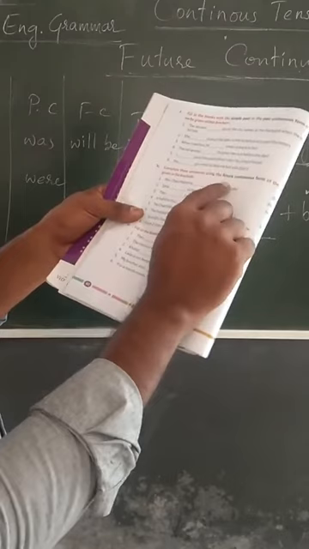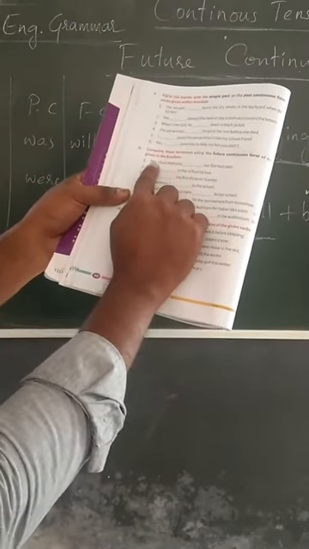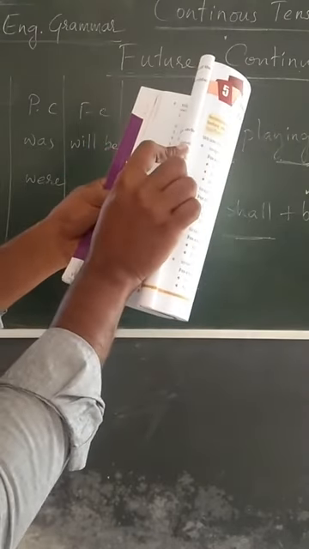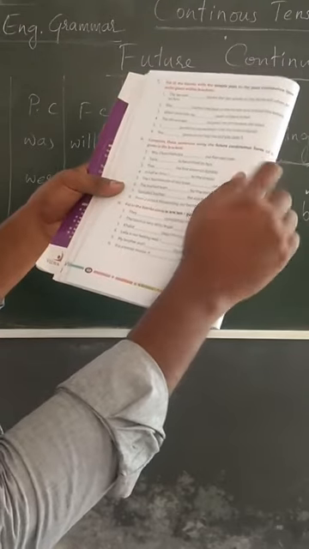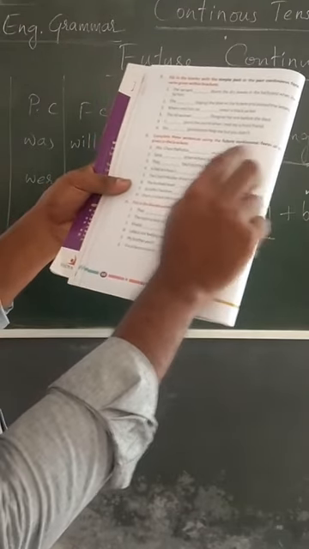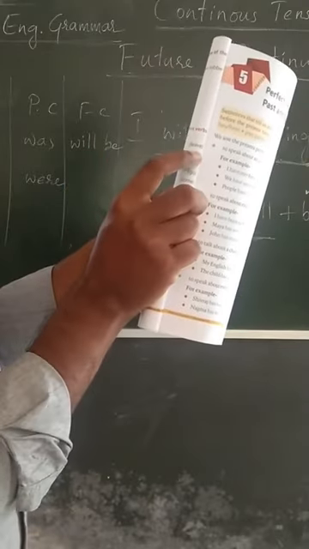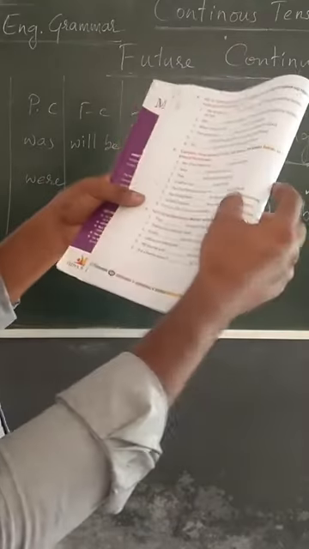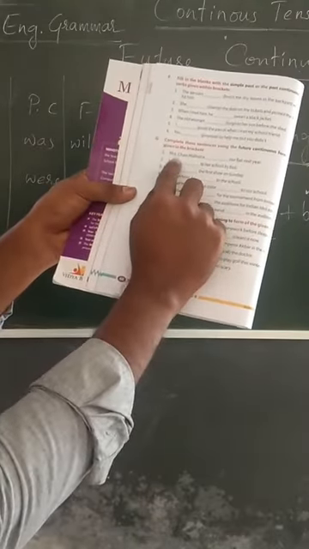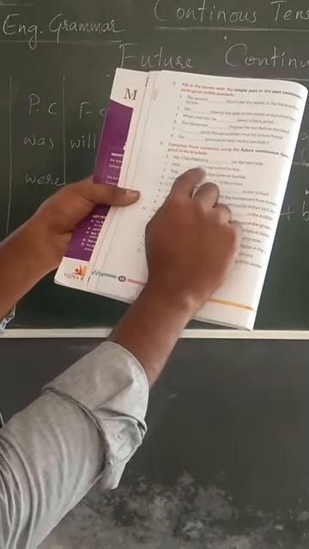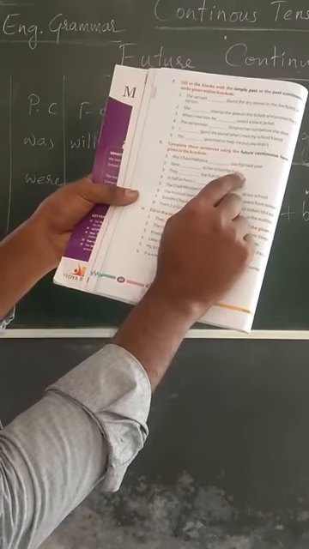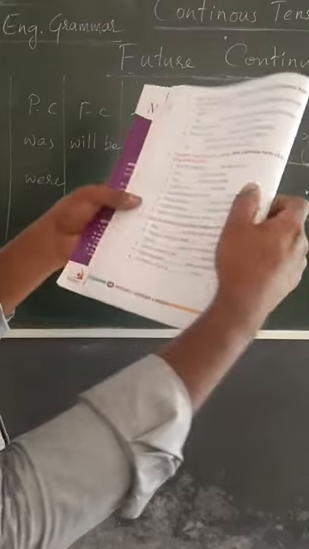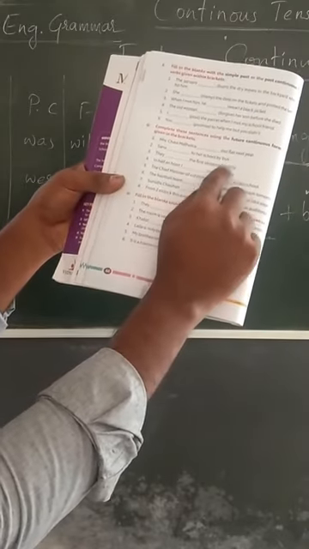Complete the sentence using the future continuous form. Miss Savi Malhotra will be leaving our flat next year. Future continuous form, will be leaving. The verb leave is given. Sana, the verb is return. Will be returning to her school by bus. Sana will be returning, future continuous. They, the verb is watch. They will be watching the first show on Sunday.